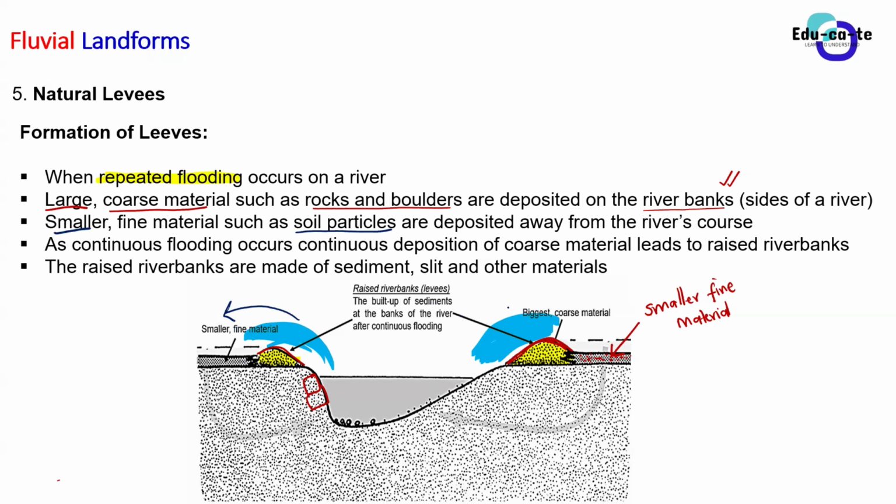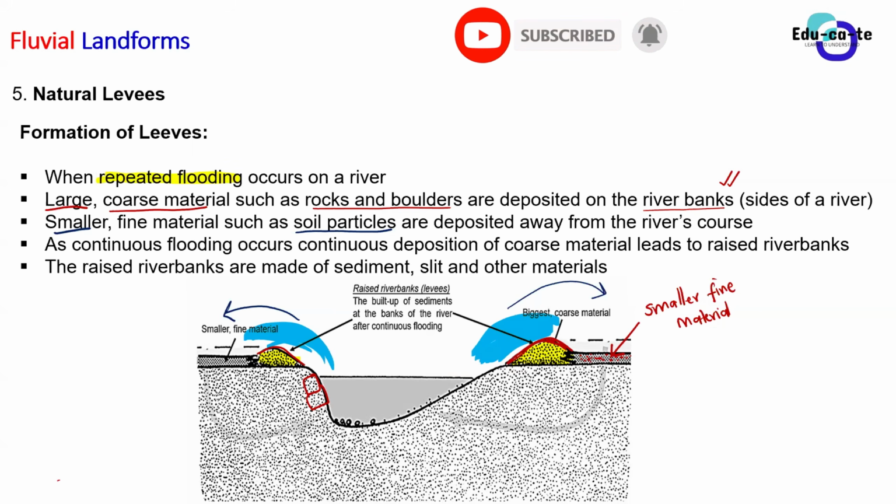So the soil is carried away to larger distances, far away from the river. That's why the smaller and fine material is far away from the river. But the biggest and coarse material is deposited closer to the river. Why is the biggest one deposited closer to the river? Because it is heavy. Guys, big rocks are heavy to pull.